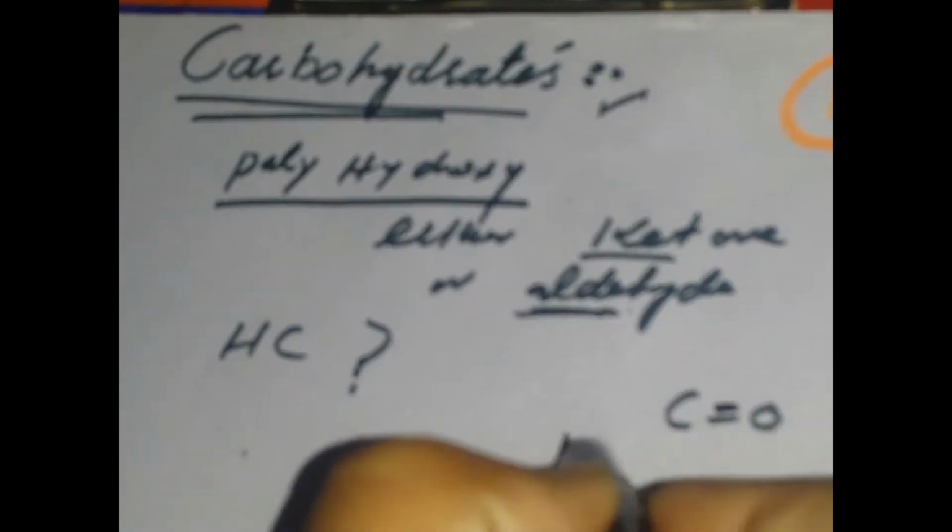The ketone is a C=O double bond. When we put the C=O double bond with H, it becomes an aldehyde. So obviously we can write these in this fashion. That is the aldehyde and that is the ketone. This is very important.